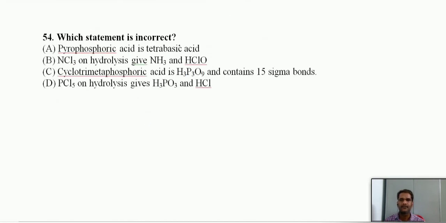54. Which statement is incorrect? Pyrophosphoric acid is tetrabasic acid. Yes, just now we have checked the structure. NCl3 on hydrolysis gives ammonia and HOCl. What will you get? Ammonium hydroxide and HCl. They gave wrong here. NCl3 on hydrolysis can give NH4OH.